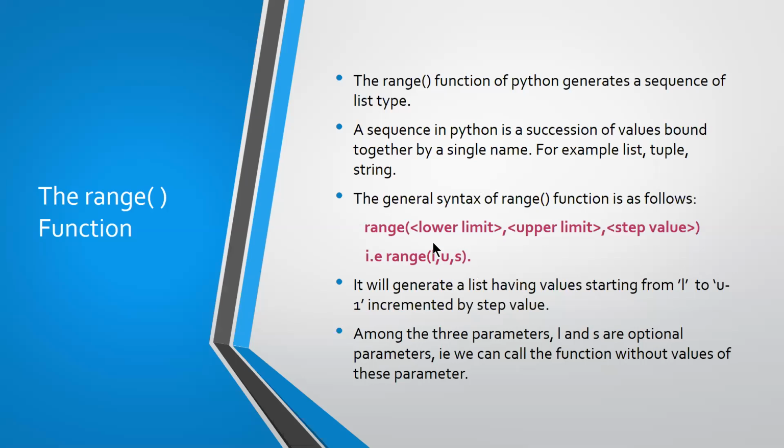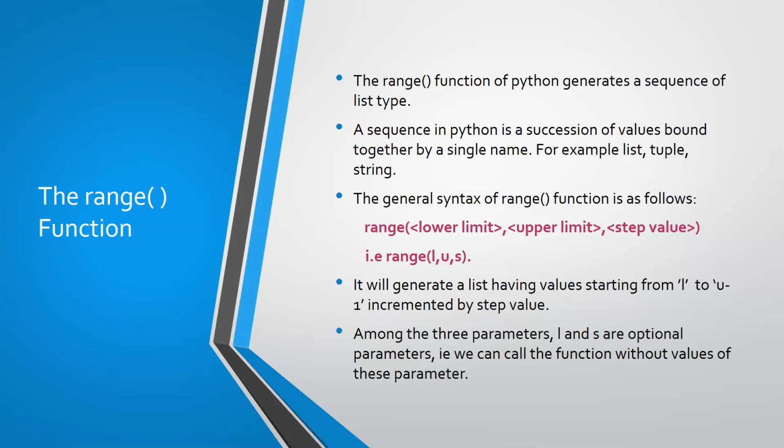So what is the lower limit? The lower limit is the beginning of the list of elements. What is the beginning? That is your lower limit. What is your upper limit? Till what number you wanted to have the list. That is your upper limit. What is the step value? When you are generating a sequence of numbers, how it should be generated, whether it is incremented by 1 or 2 or 3.